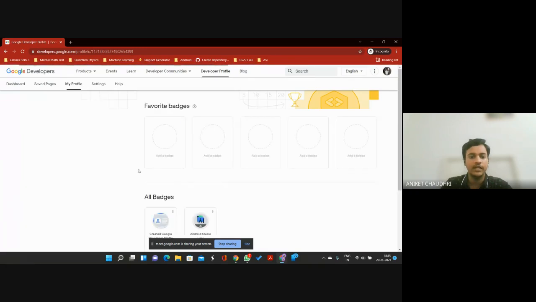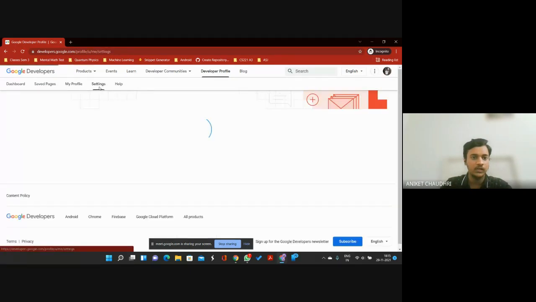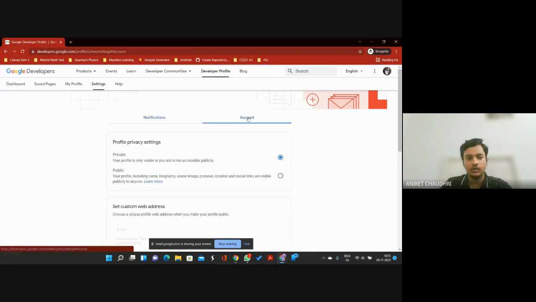So that's all you need to do. The developer profile has been created. Now, one major thing you have to do: go to the settings option. Then go to your account and make your account public. By default it is set to private. Please change it to public.